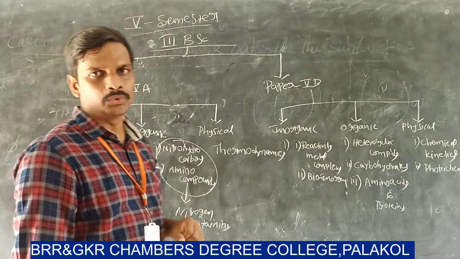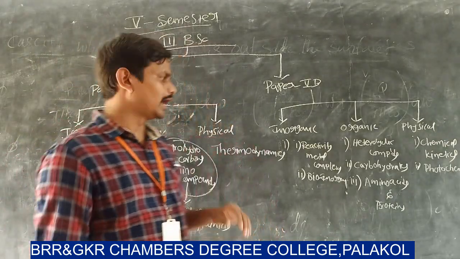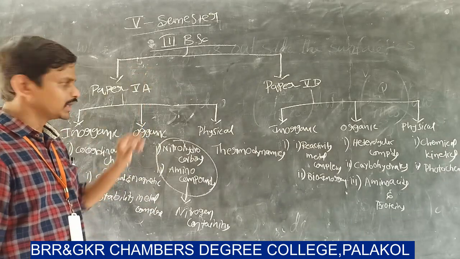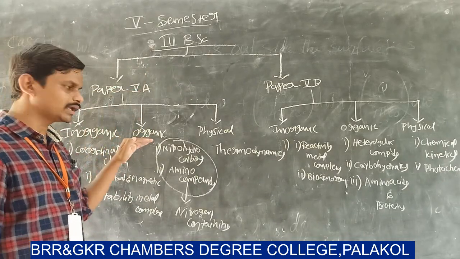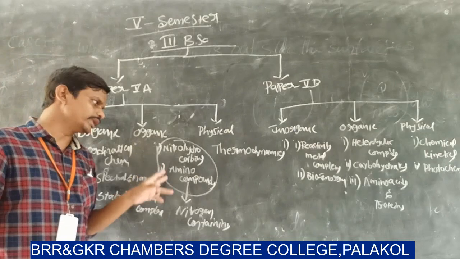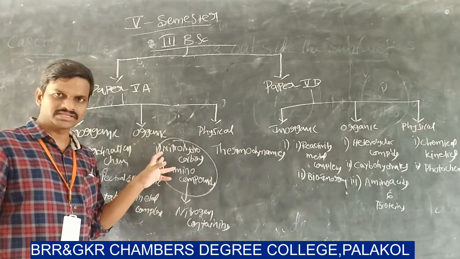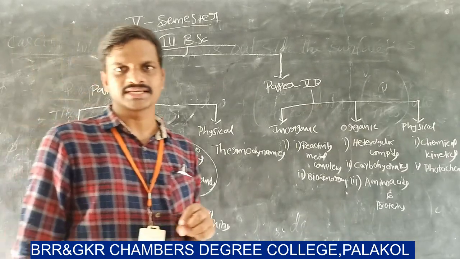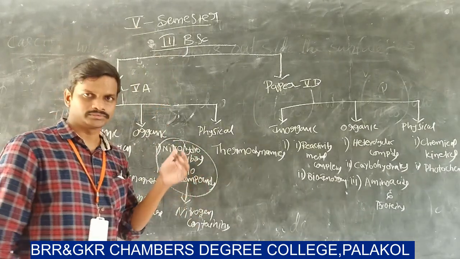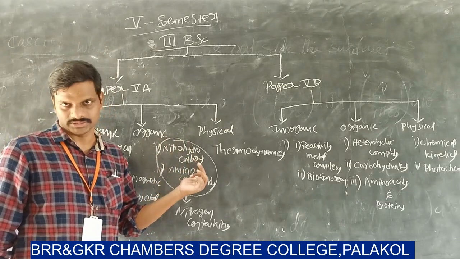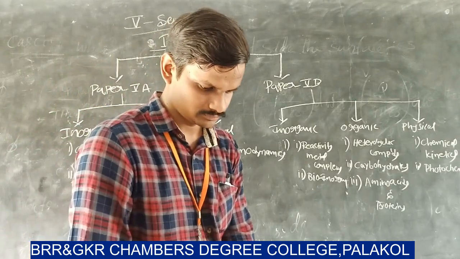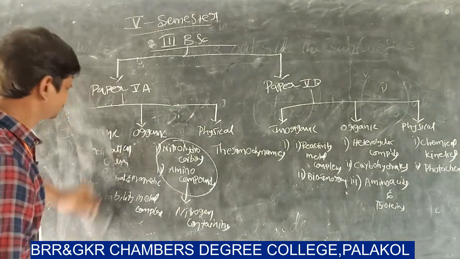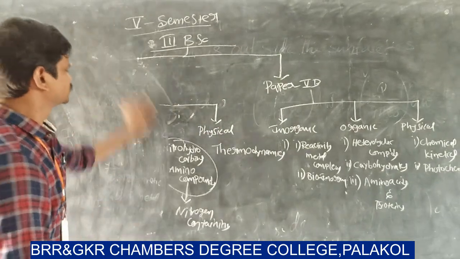Now I am going to deal with the organic part in paper 5A. Under paper 5A, the organic part consists of two units. One is nitrohydrocarbons and second one is amino compounds. We will start with nitrohydrocarbons.